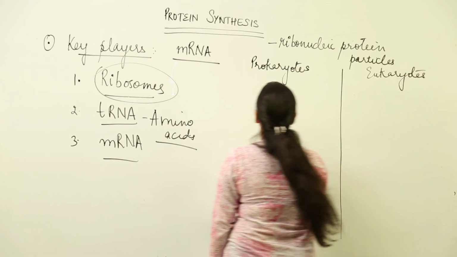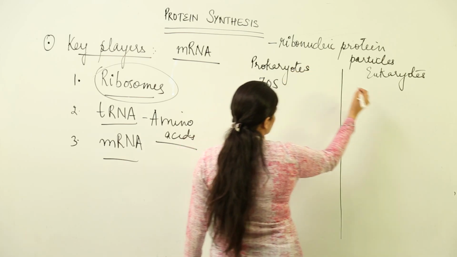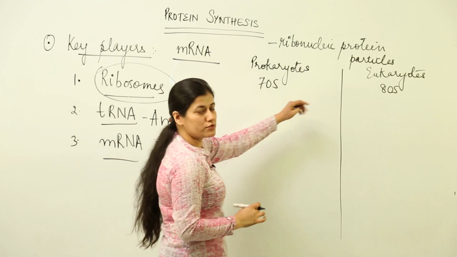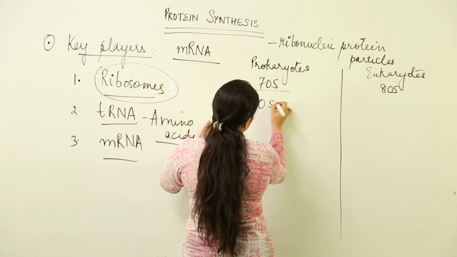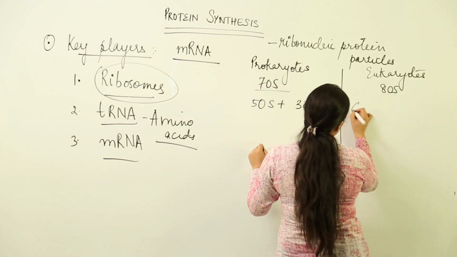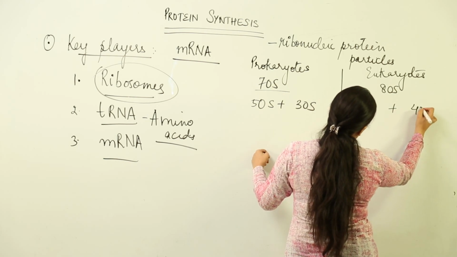According to the sedimentation coefficient, these are 70S ribosomes and these are 80S ribosomes. Please pay attention, we are talking about ribosomes over here. The larger subunit is 50S while the smaller happens to be 30S. Here the larger is 60S while the smaller is 40S.